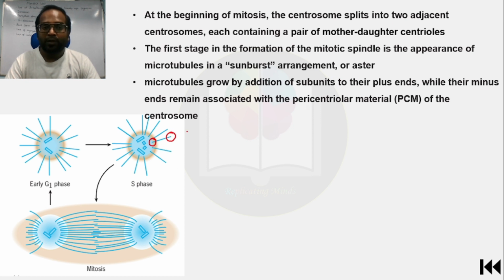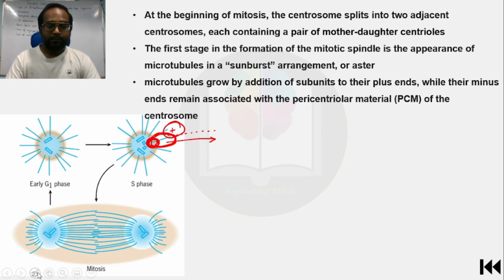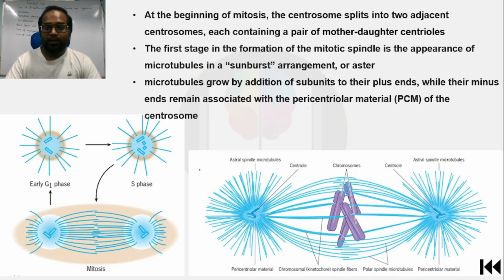The components which are released by the disassembly of the cytoskeleton in interphase are added here at the plus end. The components are continuously added here, and the size of this mitotic spindle fiber continues to grow, while the minus end remains attached to the centrosome. The growth occurs at the positive end, the plus end. Now you can see that these mitotic spindle fibers continue to grow.